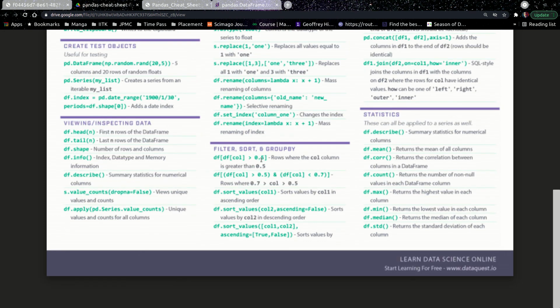As I said, with a condition you can get a subset of the data frames. You can have multiple conditions and sort values, and you can say ascending, sort values by a specific column, ascending, or sort in decreasing order, or you can also sort by multiple columns. In an Excel sheet, you select everything, go here, and when sorting, it asks which sort keys, and either ascending or descending by priority, right? The same thing can be done in pandas. You can specify the columns and define the priority for that.